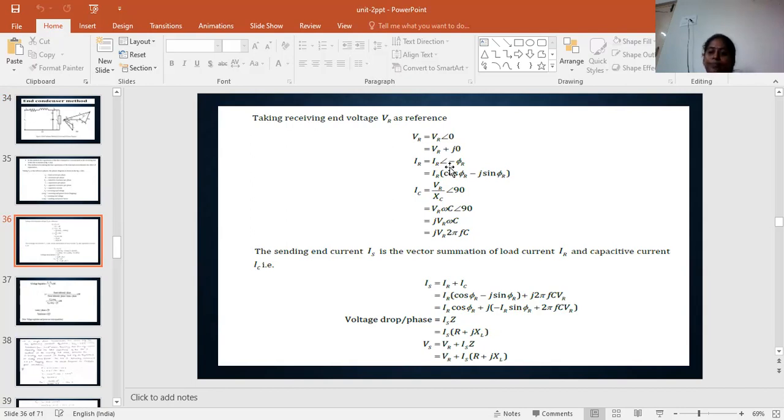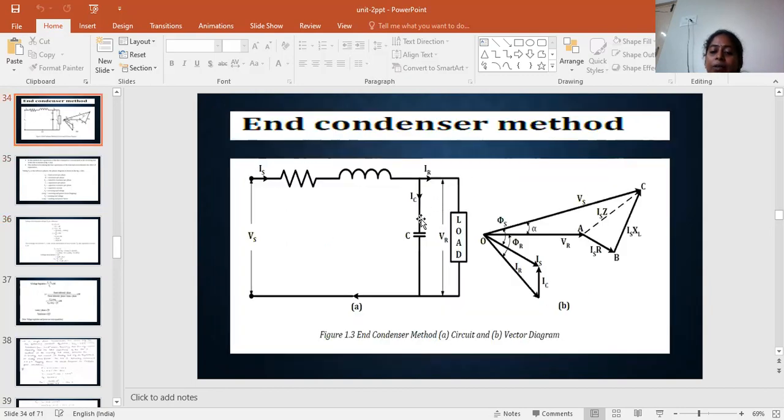Minus phi r, that can be in the complex form. We can write IR into cos phi r minus j sin phi r. So we know the IR value here, and also we can find out the IC value. For the IC value we can calculate by using the formula: generally in the resistance I equal to V by R, in the capacitance also I equal to V by XC.